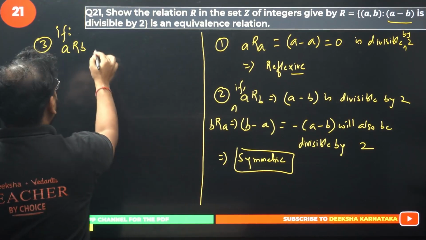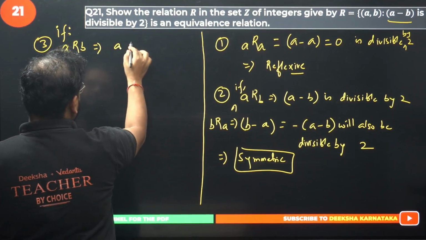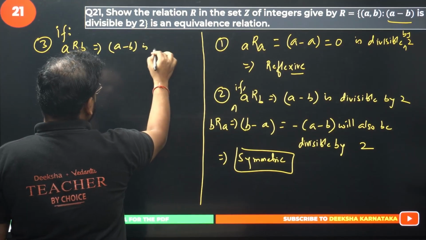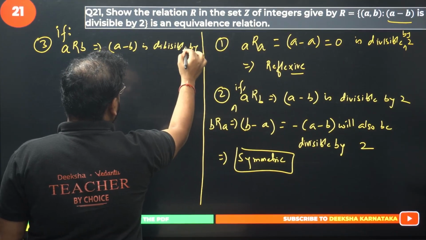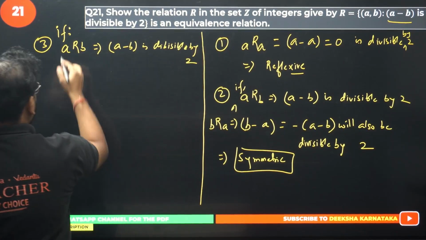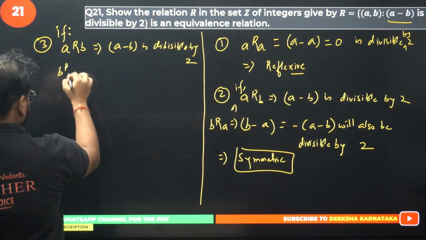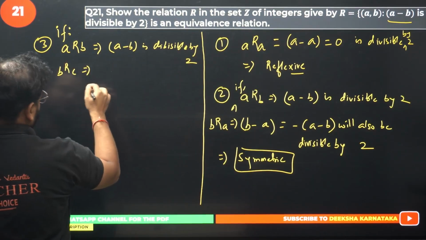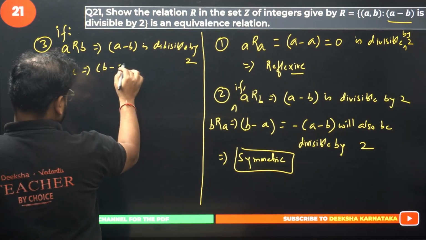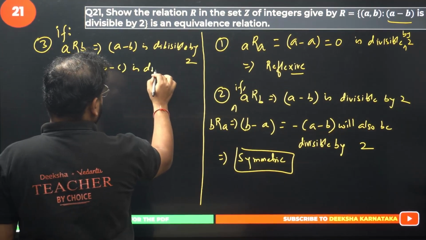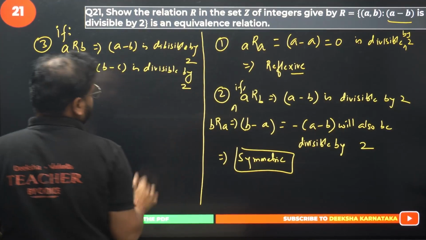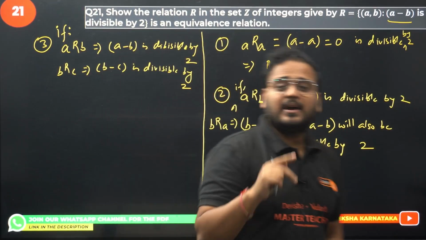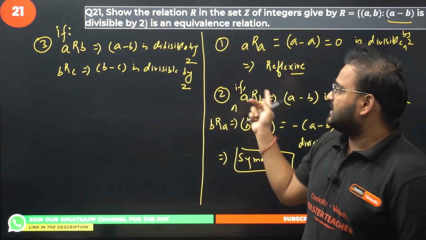Check for aRb: it implies a minus b is divisible by 2. Then, sorry, one more if statement, b minus c is divisible by 2. So far we have a minus b divisible by 2 and b minus c divisible by 2.